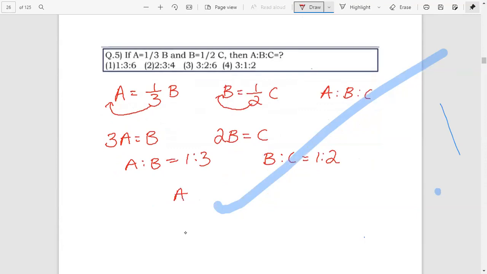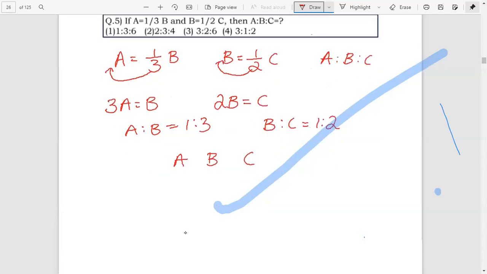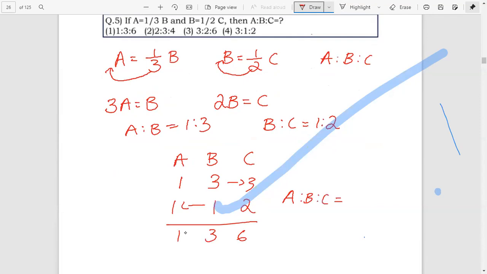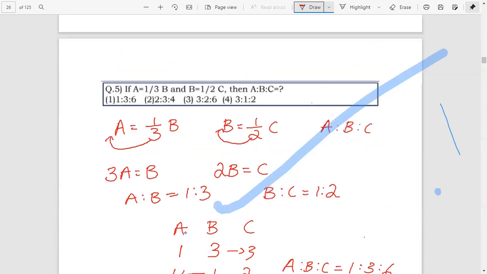We do the symbol trick a, b, c. Here a1, b3. Here b1, c2. Just 3 goes here and 1 goes here. 1 into 1, 1. 3 into 1, 3. 3 into 2, 6. Therefore, the ratio a is to b is to c equals 1 is to 3 is to 6. Is there any option? Yes, the first option, 1 is to 3 is to 6. Okay, is it clear?